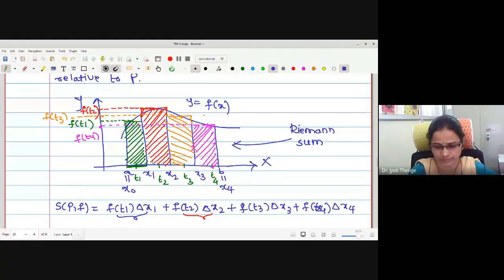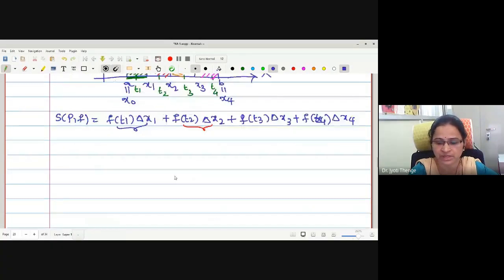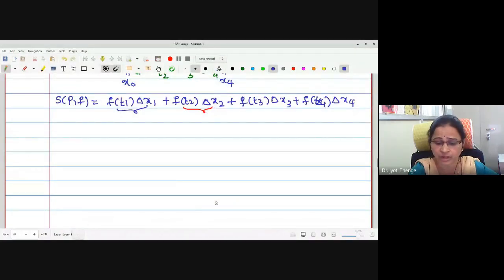If I take any value in between the interval, then this is the middle sum. Now, whenever this SPF converges to some value A, where A is the area, as mu p tends to 0 or as n tends to infinity, then the function is said to be integrable, otherwise not.